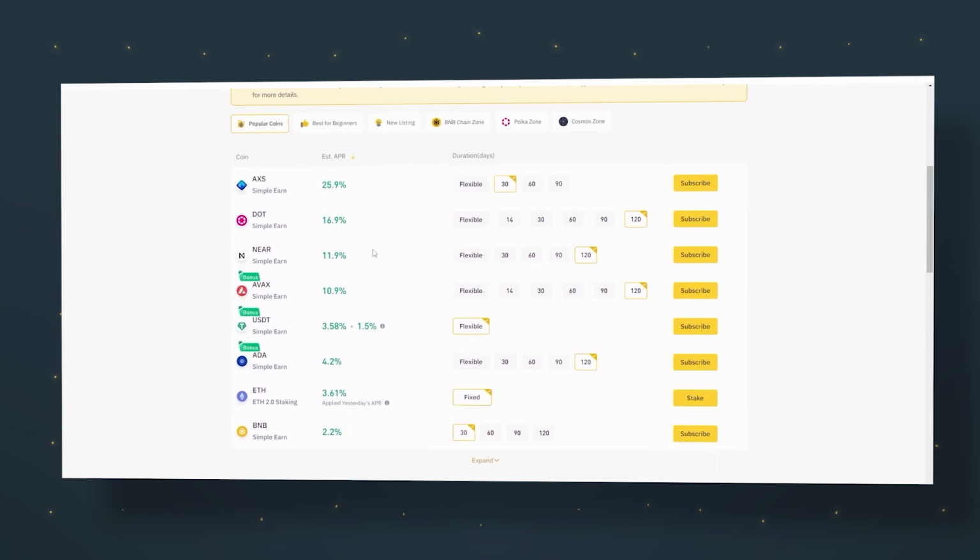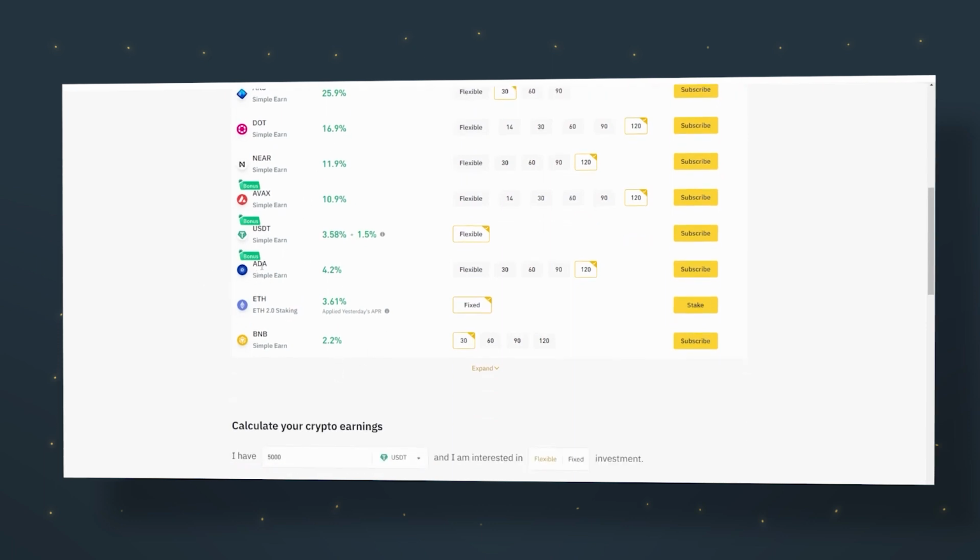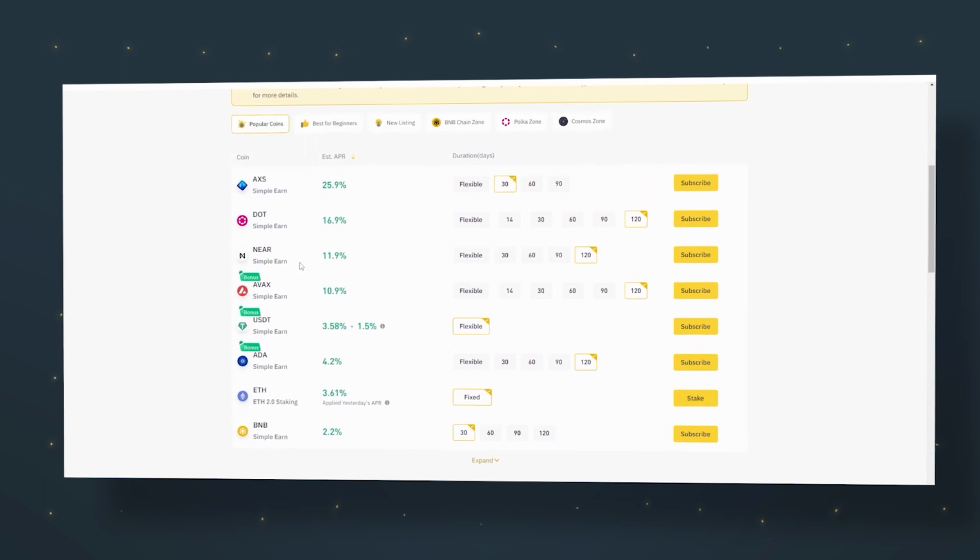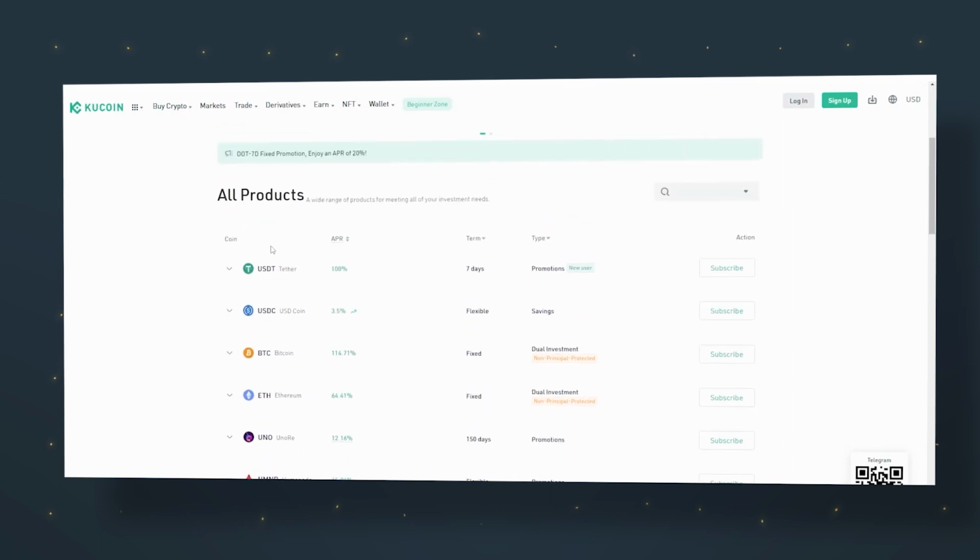I'm not saying they're bad, but you need to know that crypto involves some risk, and tokens might not always do well. If I were to invest, I'd go for tokens with a good track record. Personally, I'd go for Cardano, USDT, Ethereum, and Binance Coin. These have higher APRs because they come with a bit more risk. You can subscribe for 7 days, and it depends on your preference on how you want to do it.